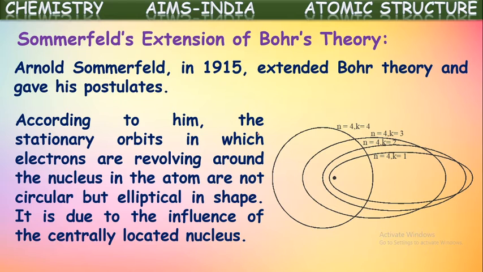Not all the orbits are circular; some of them are elliptical also. That is why there are some energy differences between electrons even though they are in the same orbit. That is why splittings occur in the spectral lines in the presence of either a magnetic field or an electric field. So he has given the answer to the questions that Bohr could not.